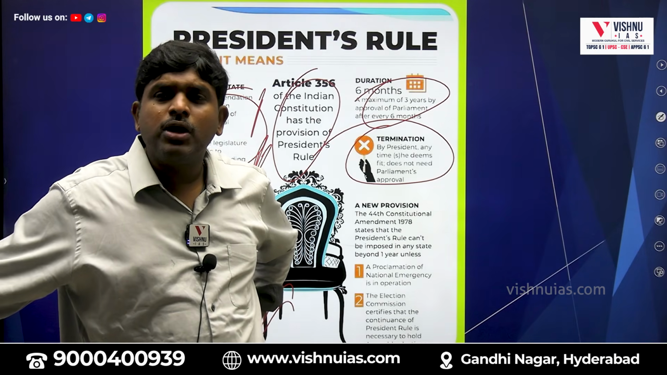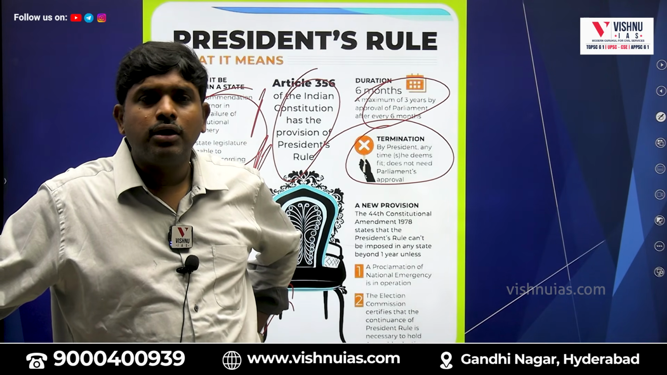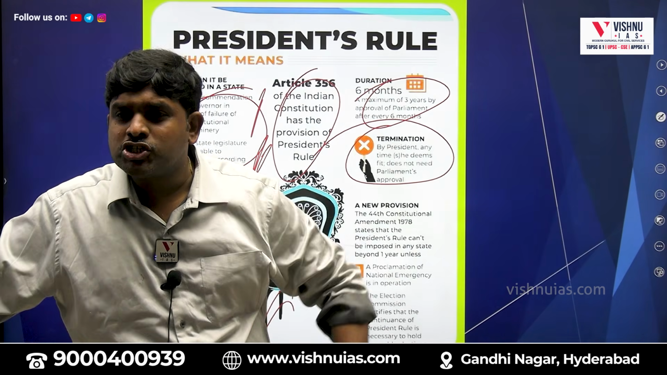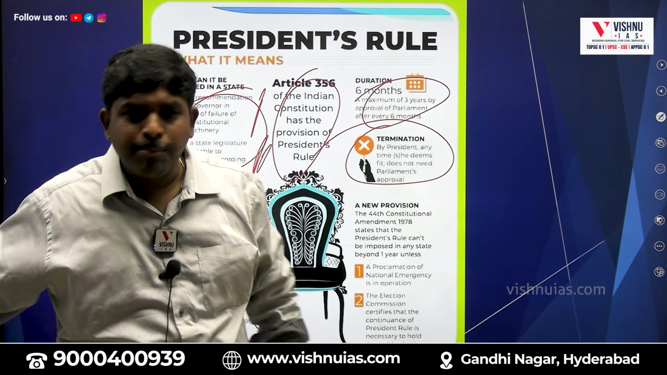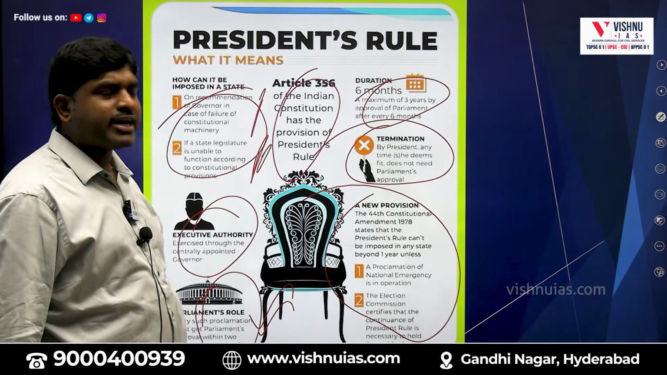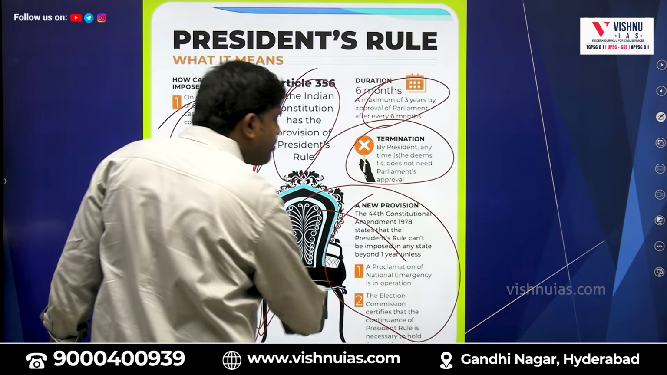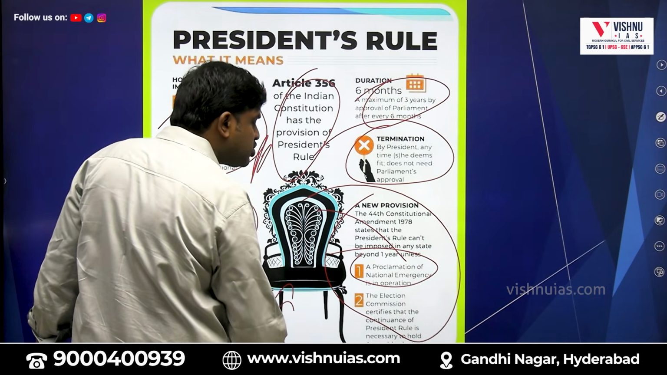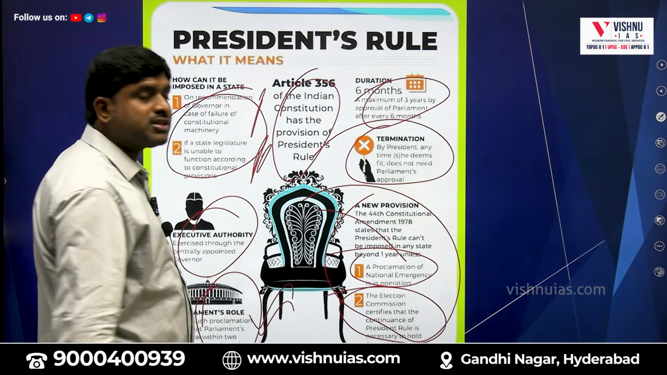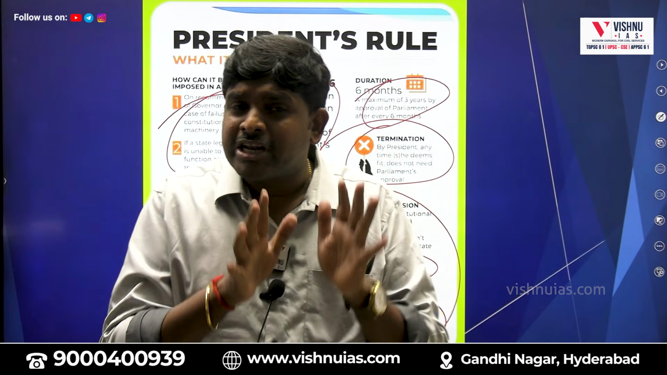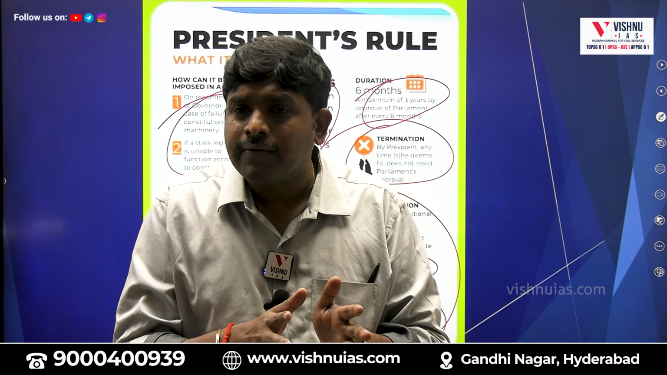If they want to remove president's rule, the President can remove it just by writing; there is no need for parliamentary approval. Under the 44th Constitutional Amendment Act 1978, president's rule can be imposed in any state beyond 1 year only if a proclamation of national emergency is in operation and the Election Commission certifies that the continuation is genuine. Then only they can. So, president's rule was imposed recently in which state?